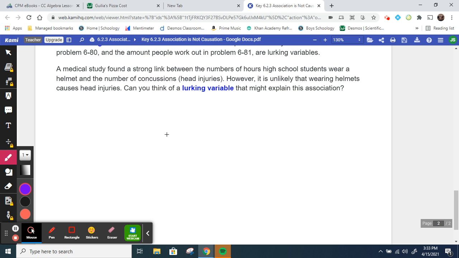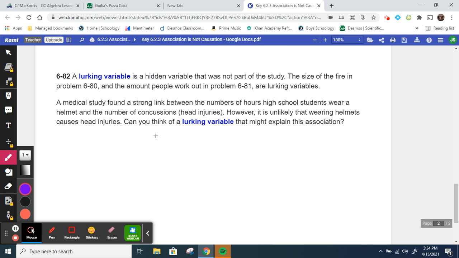So think of, when would you wear a helmet? Maybe when you're skateboarding, maybe when you're playing football or riding your bike. And the risks that you take when you do those activities are what could be causing the concussions, not necessarily just the helmet. And so that's what you want to think of when you're looking at data, is not just association, but what's causing the association.